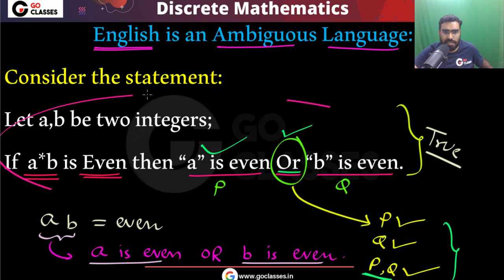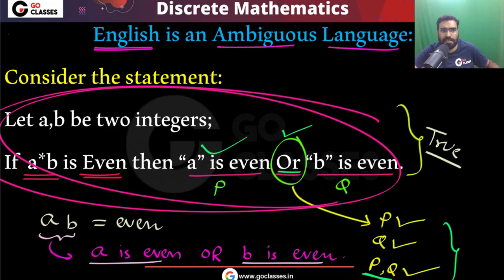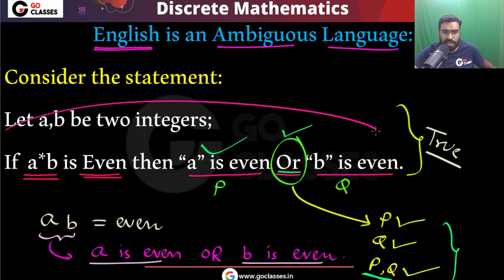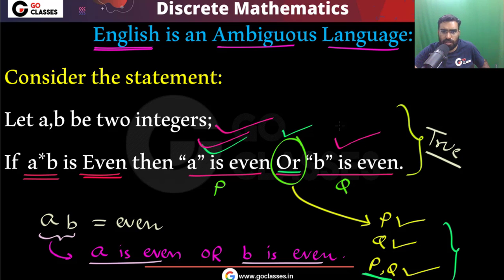So you can see that this is an English statement, and this statement is basically a true statement. And in this statement, this word "or" means that either A is even or B is even or both are even. Correct? So in this statement, this "or" allows both of them to be true. Correct? Both of them to be true. Okay, so both of them also can be true, no problem.